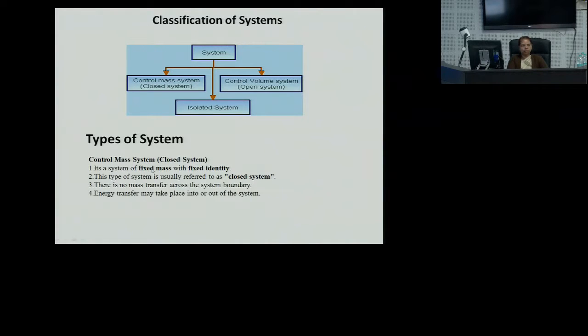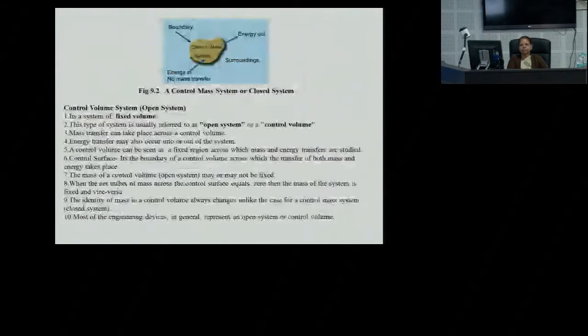Now, under the control mass system, it's a system of fixed mass and fixed identity, and this type of system is usually referred as the closed system. There is no mass transfer across the boundary and the energy transfer may take place into or out of the system. Now when we talk about open system, it's a fixed volume. This is the type of system generally referred as the open system or a control volume. And this type of open system gives the real picture. Mass transfer can take place across a control volume. Energy transfer may also occur in or out of the system.